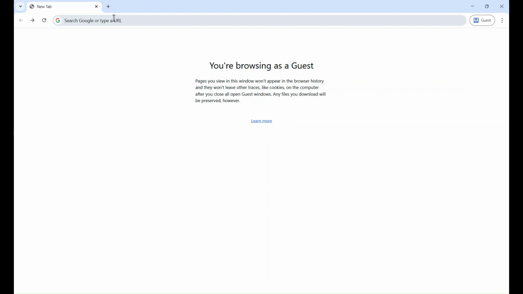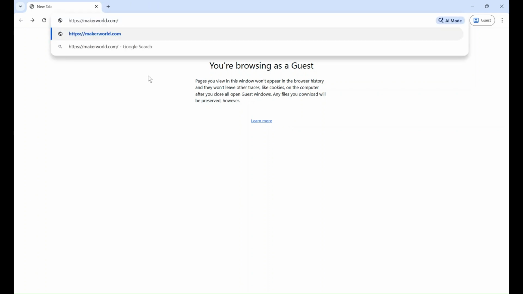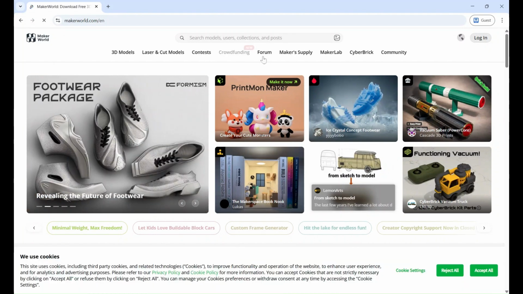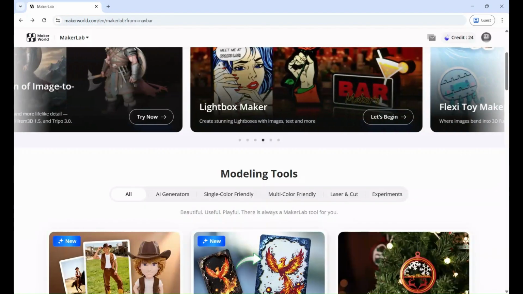Now for the fun stuff, we will convert the photo to a 3D STL. I am using Maker Lab. Open the link makerworld.com, log into the site, or register if needed. On the top menu, choose Maker Lab. Click on AI Generators and select Image to 3D Model.